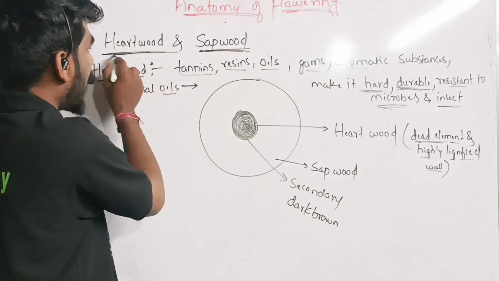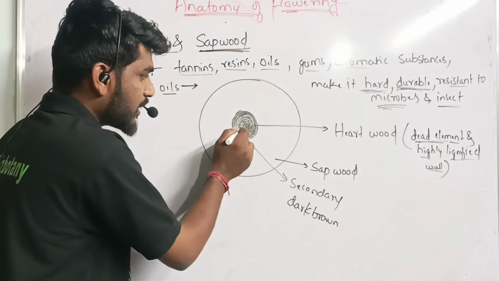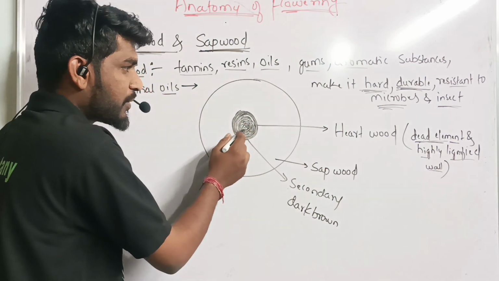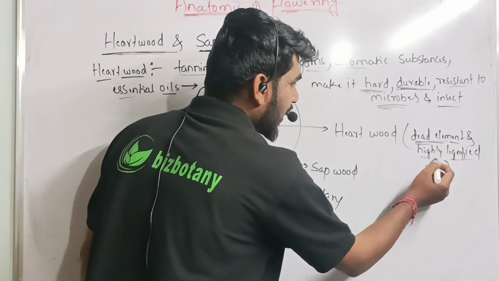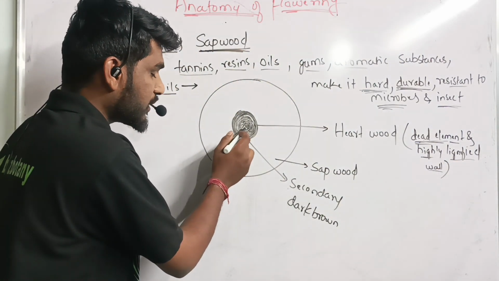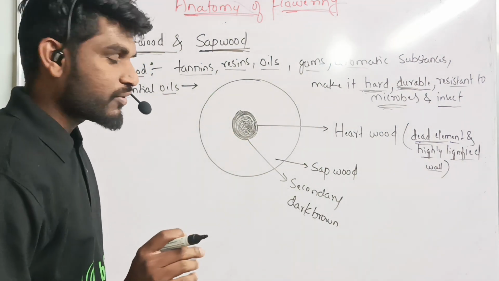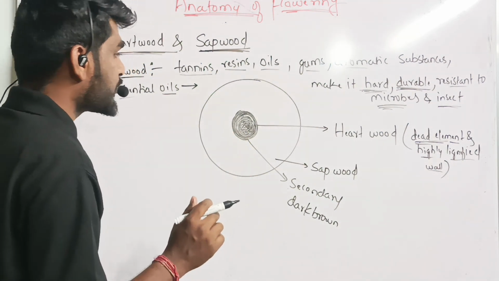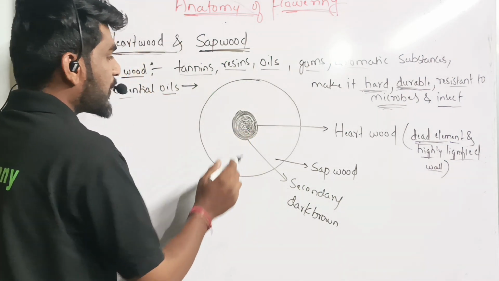The heartwood will not conduct water. It doesn't contain any functional xylem elements, because all the elements present in the heartwood are dead and highly lignified. Due to that reason, this heartwood does not conduct water and minerals. It is just helpful for mechanical support to the plants.